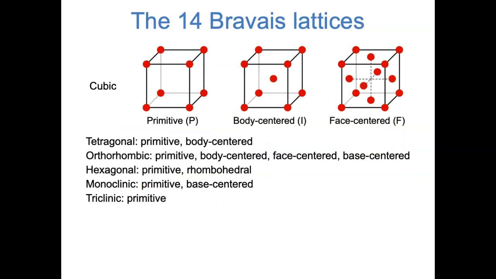So 3 of the Bravais lattices are cubic, and the other 11 are lower symmetries. In what are called tetragonal and orthorhombic Bravais lattices, the edge lengths of the unit cell can be different. And then in hexagonal and monoclinic and triclinic Bravais lattices, the angles between the unit cell vectors don't have to be right angles. In this lab, we won't really worry about the non-cubic Bravais lattices, but it's good to be aware of them.